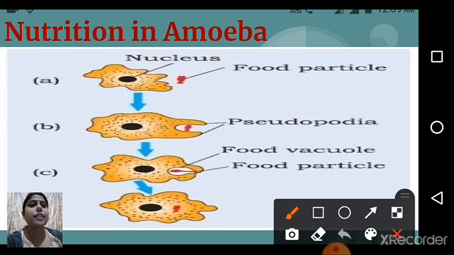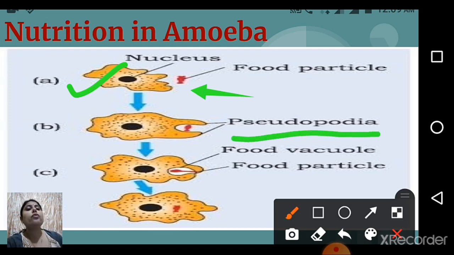Here you can see the red color, that is the food particle, and this is the amoeba. What does the amoeba do? It extends its body part. You can see the pseudopodia, also called false feet, and they engulf or capture the food material inside it.